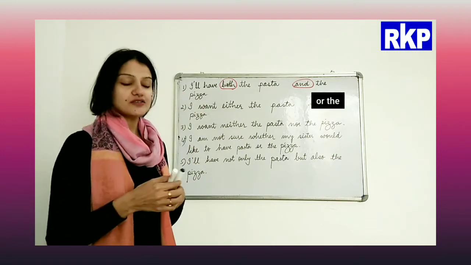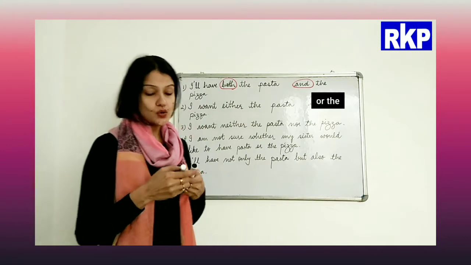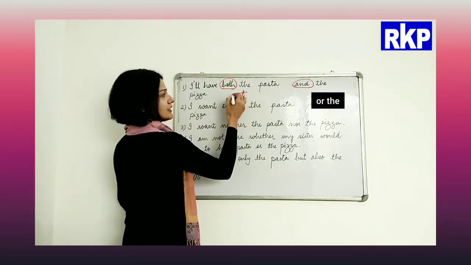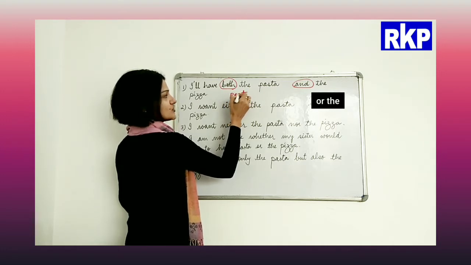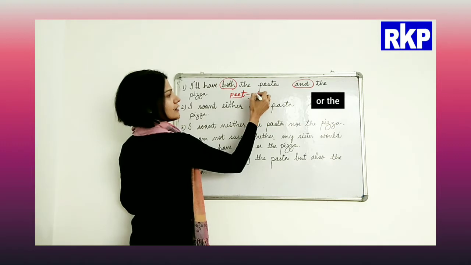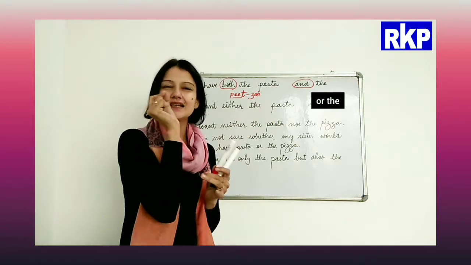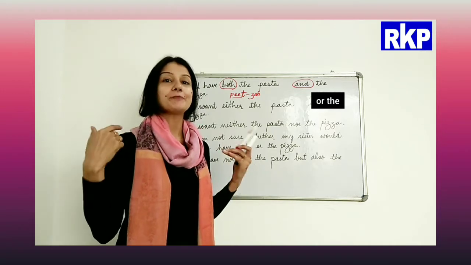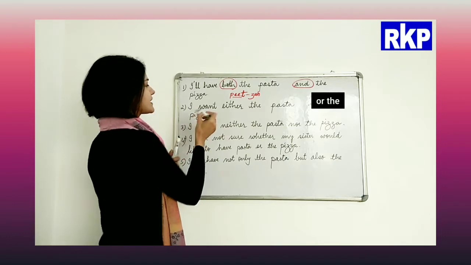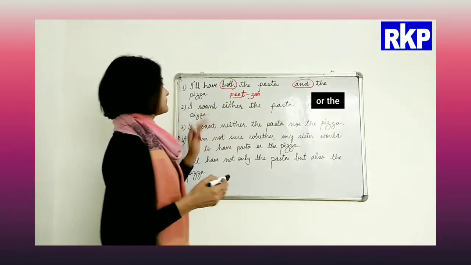We do not pronounce it as pizza, rather it has a T sound. The pronunciation is like this: pizza, pizza. There is a very subtle T sound. Okay, pizza, pizza.